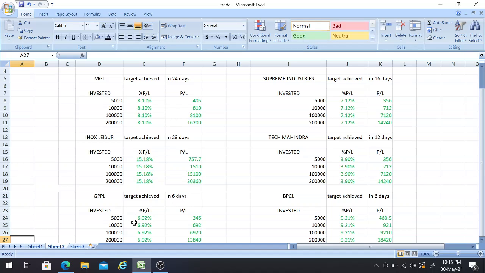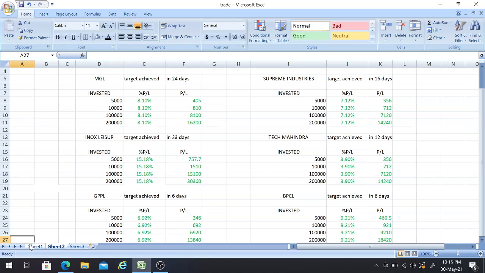days itself. The person who invested 5,000 rupees will be getting a return of 346 rupees. The person who invested 10,000 rupees will be getting a return of 692 rupees. The person who invested 1 lakh rupees will be getting a return of 6,920 rupees. And the person who invested 2 lakh rupees will be getting a return of 13,840 rupees, friends.